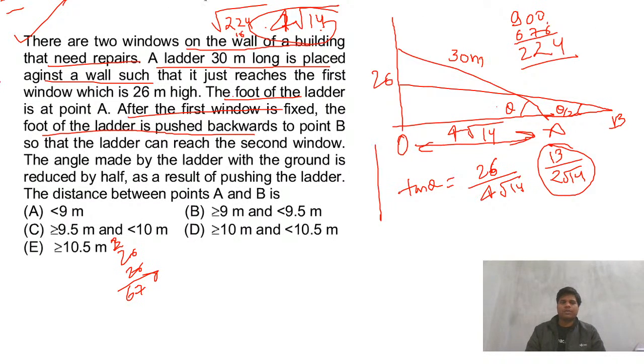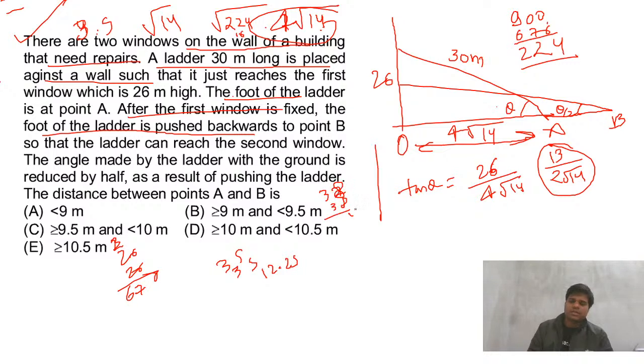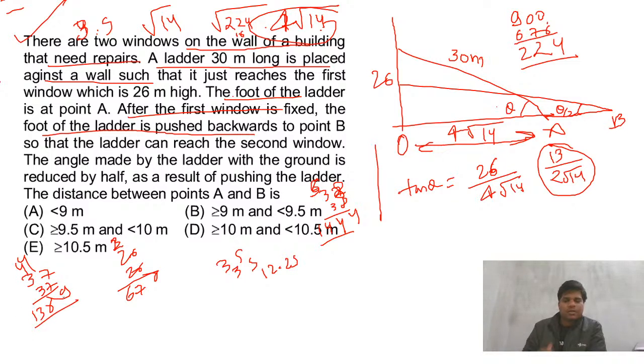Finding root 14 will be a little difficult. Root 14 will be less than 4. Let's see 3.5 squared, which is 12.25, so it will be more than 3.5. Let's see the square of 37, 38. 38 squared is also a problem. 3.8 squared is 14.44, so it will be less than 3.8. Trying 3.7 squared, it is 13.69. So root 14 is around 3.75.